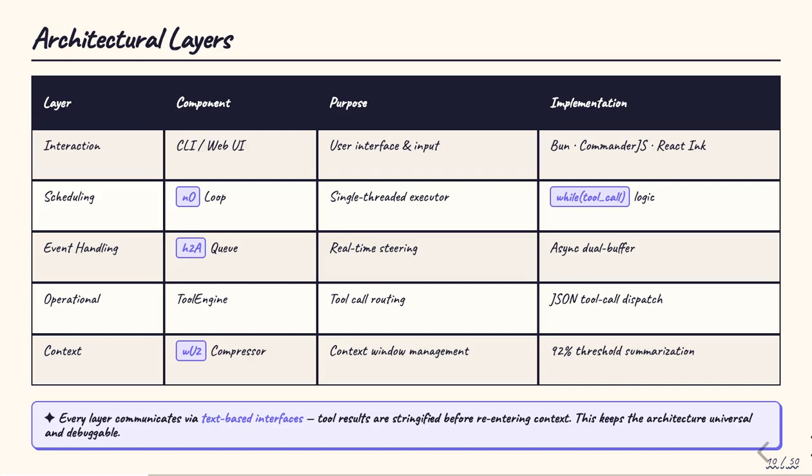Here's the full architectural stack laid out. The interaction layer uses Bun, Commander.js, and React Ink to render the terminal UI. The NO loop is the single-threaded executor. The H2A queue handles event steering. The tool engine dispatches JSON tool calls, and the WU2 compressor manages context at a 92% utilization threshold. Every layer communicates via text-based interfaces. Tool results are stringified before re-entering the context window. This keeps the architecture universal and debuggable, regardless of what tools are being called.